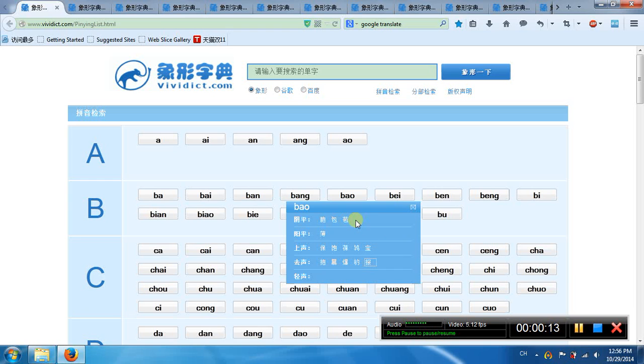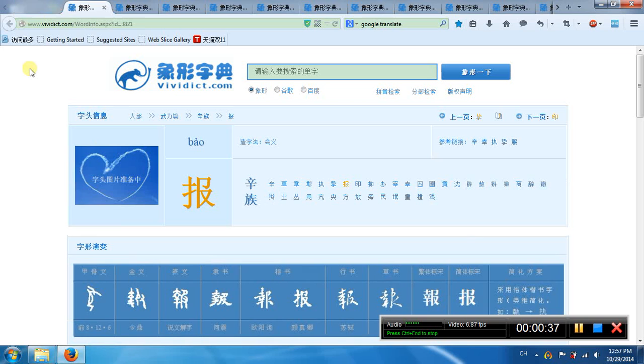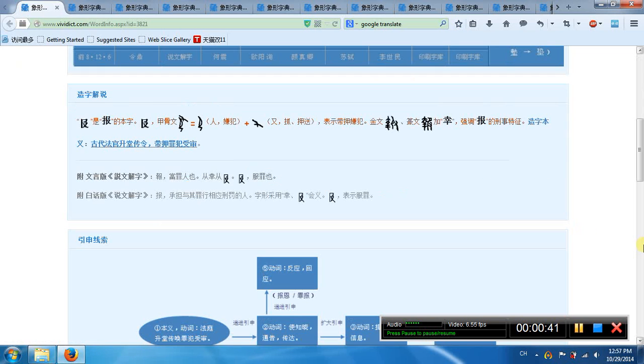First one, you have the three characters, 1, 2, 3, bao. The second one, the 1, bao. The third one has 5, bao. The first one has the 5, 2, bao. So with the bao, this is bao.